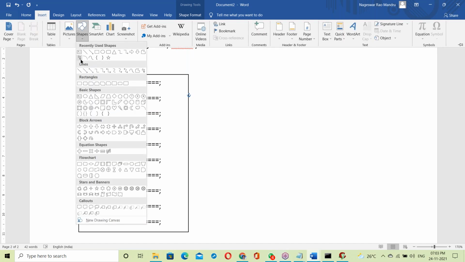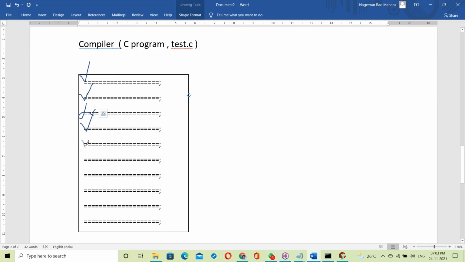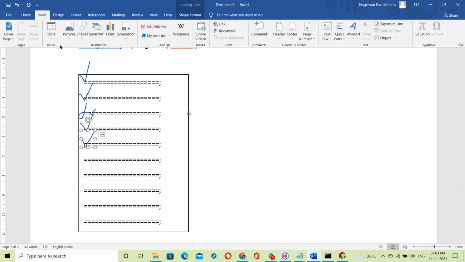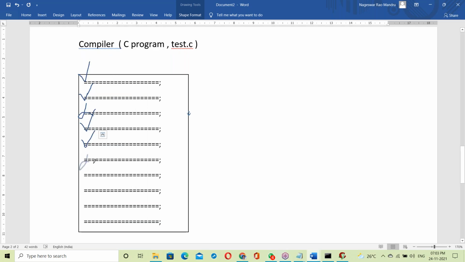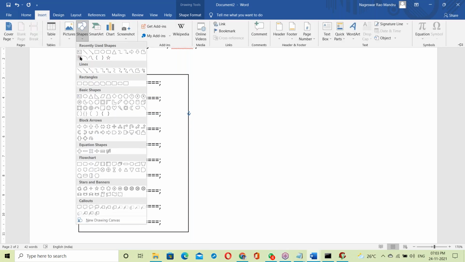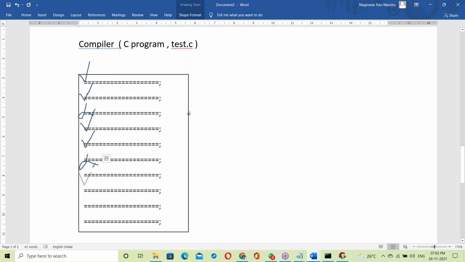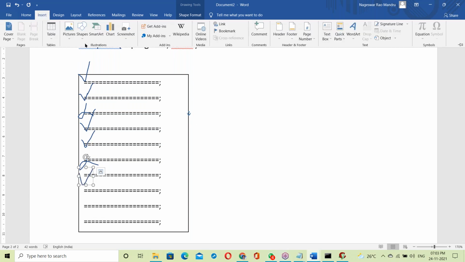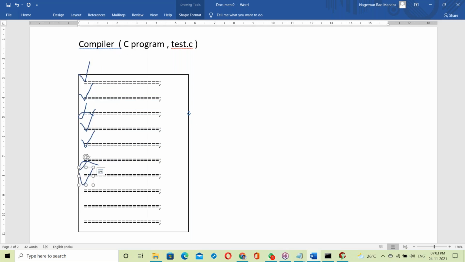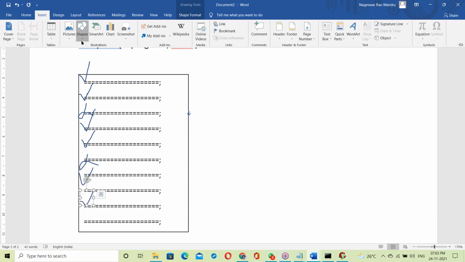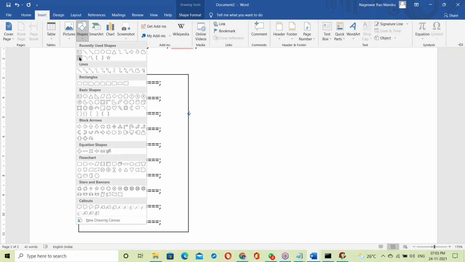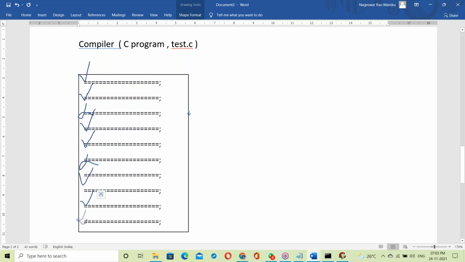Next, like this, top to bottom. The compiler checks the whole program from top to bottom and shows all the errors, all the mistakes. Suppose there is one more mistake here. The compiler checks the whole code from top to bottom and shows all errors. The interpreter shows only one error, but the compiler shows all the errors. Suppose one more error like this.